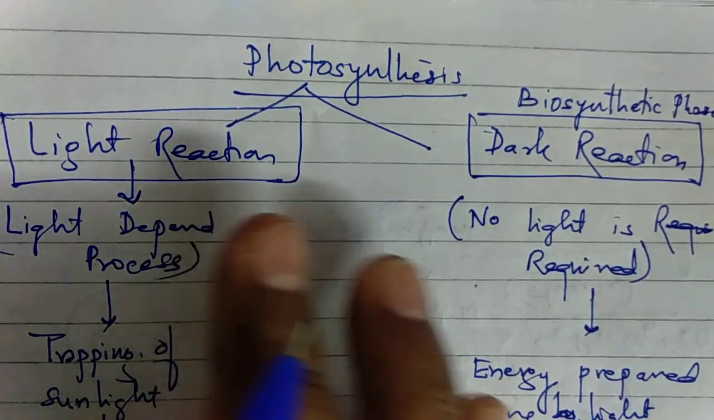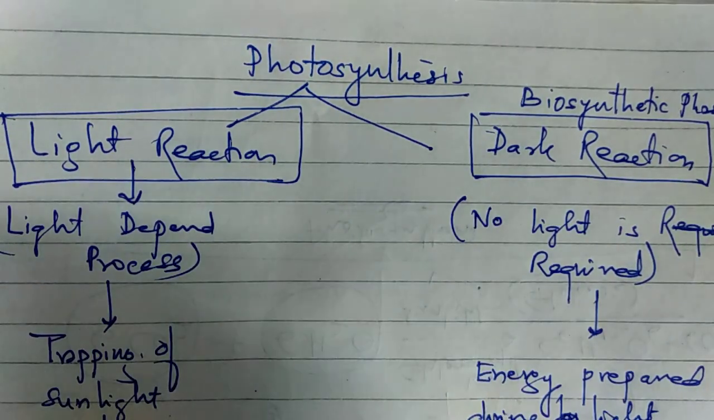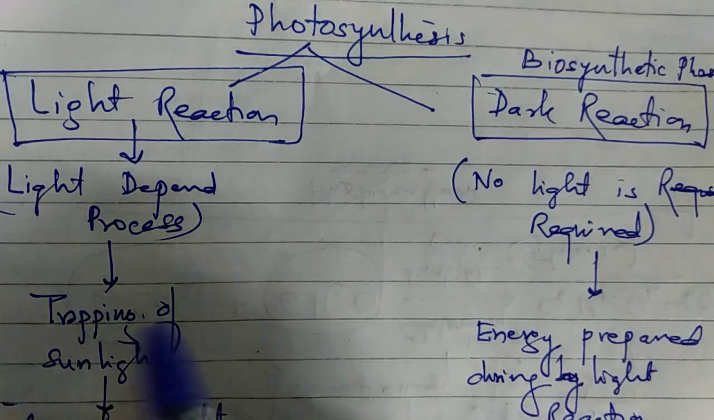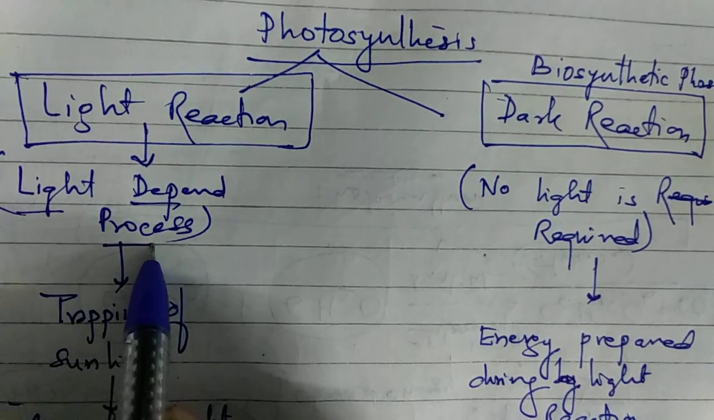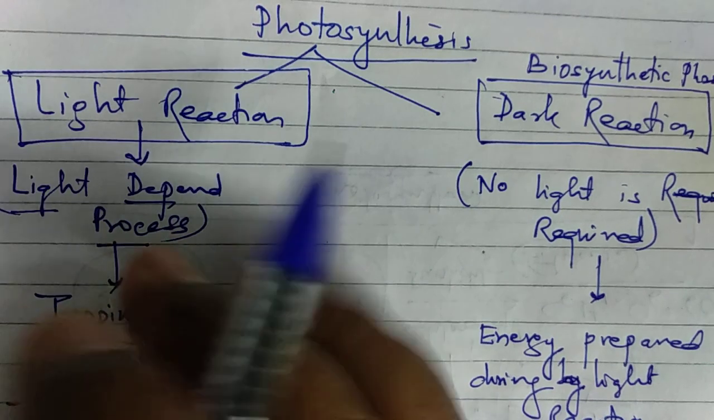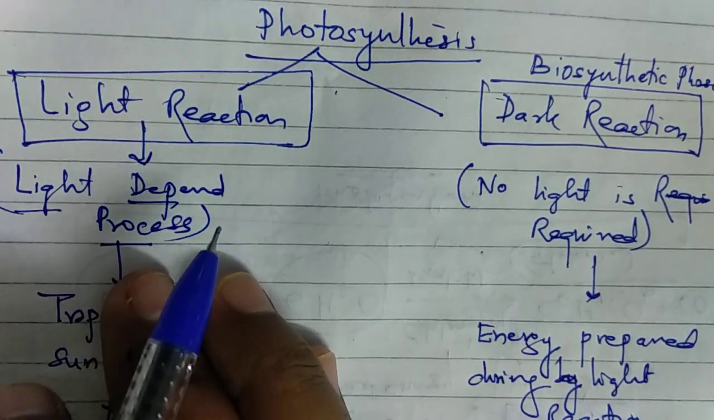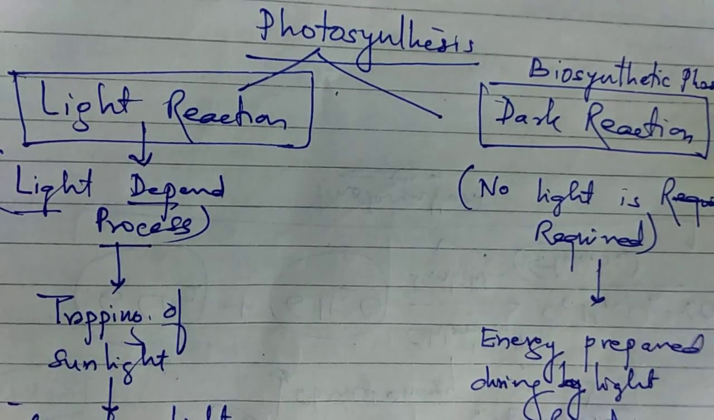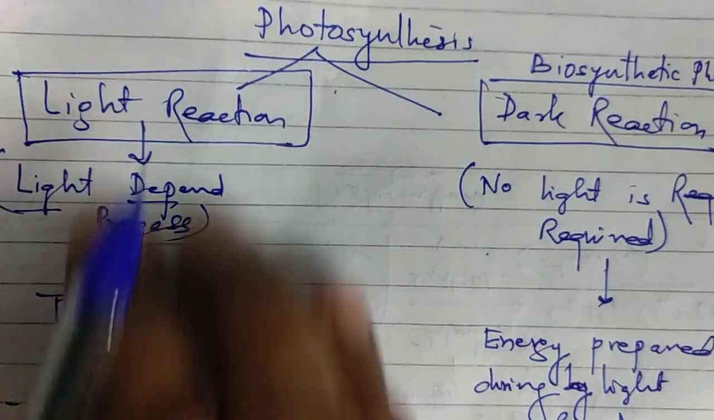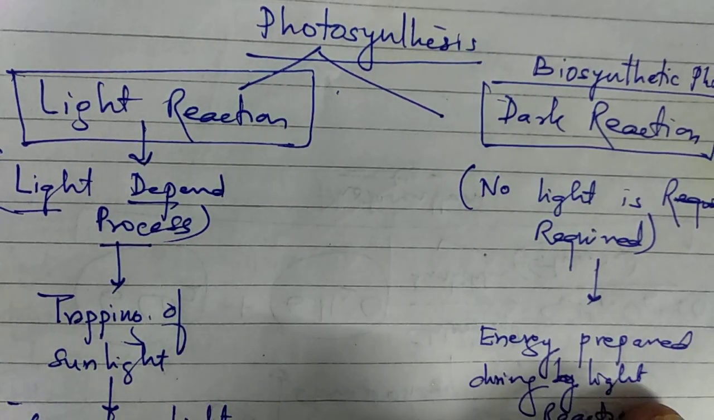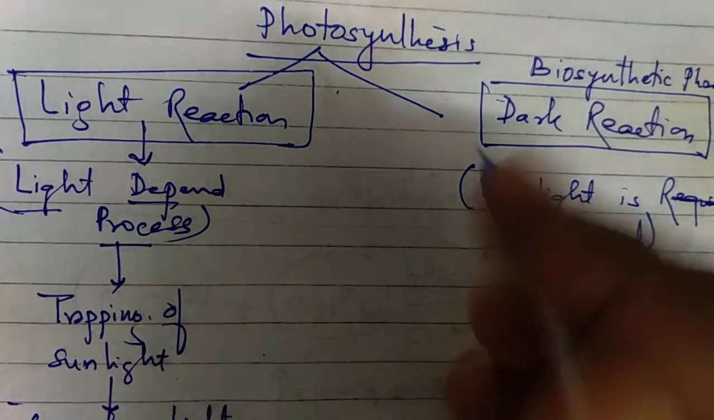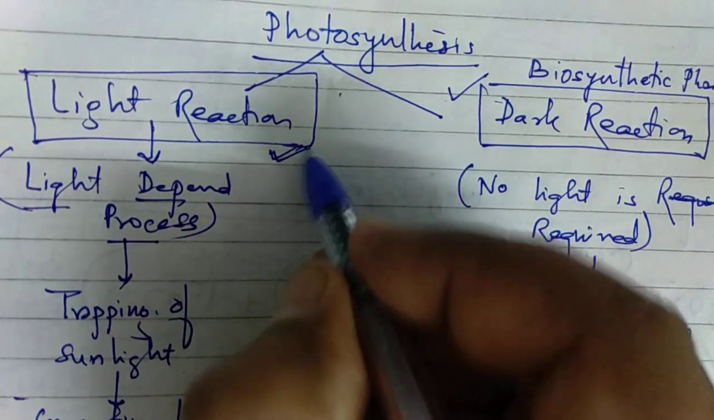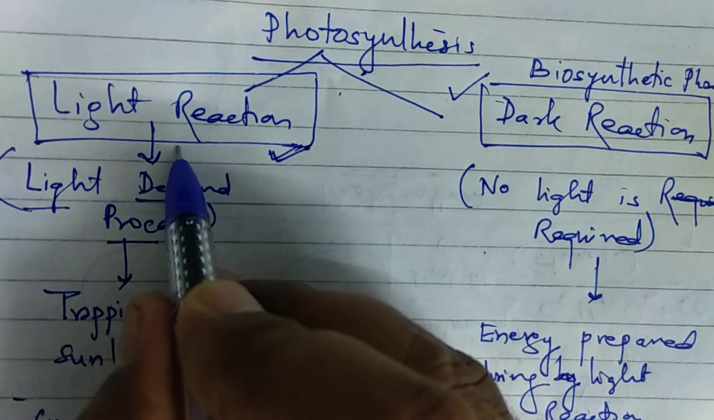What is light reaction and what is dark reaction, and how they are interconnected with each other, we will discuss. Light reaction is a light dependent process. Means in photosynthesis, whatever light reaction takes place depends on light only. If sunlight is not present, this process will not take place, and automatically when this process does not take place, dark reaction cannot be possible, because dark reaction is carried out on the product of light reaction. So in the photosynthesis process, first is the light reaction.